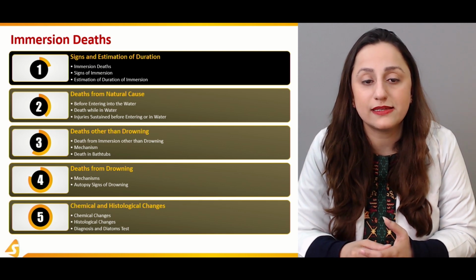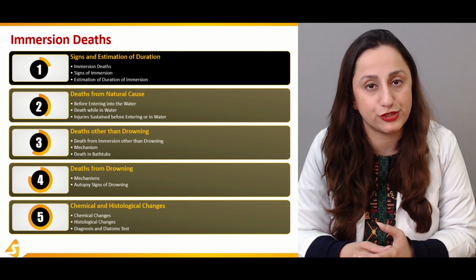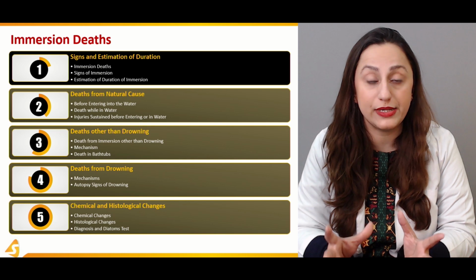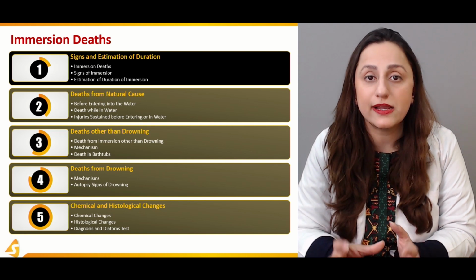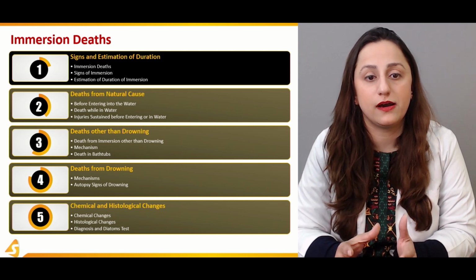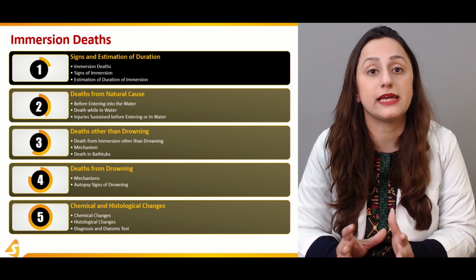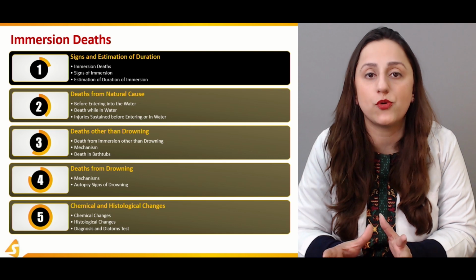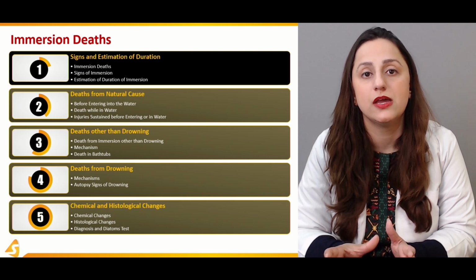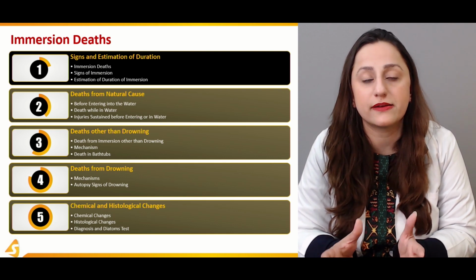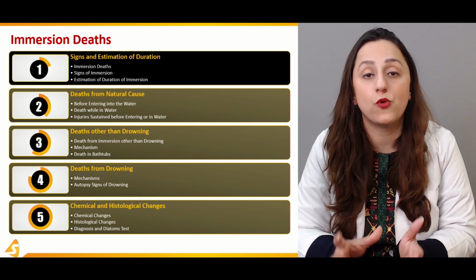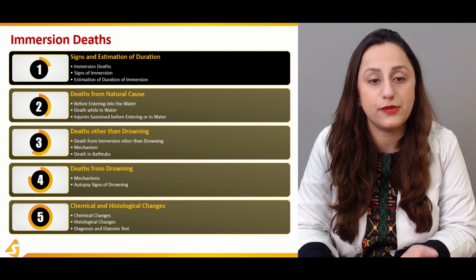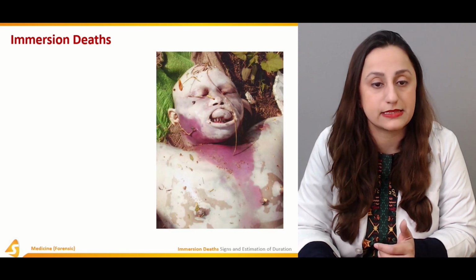Moving on, we'll be discussing the estimation of duration of immersion. So the incident, how it took place, we can calculate that slightly, and we can calculate the time since the incident and the time since death separately. All of these calculations are very important whenever we are carrying out any crime investigations, and we want to know when the incident took place. So these are very critical and very important in this sense.